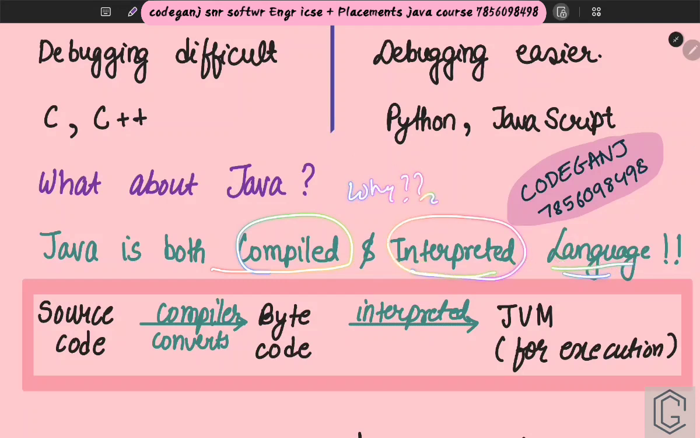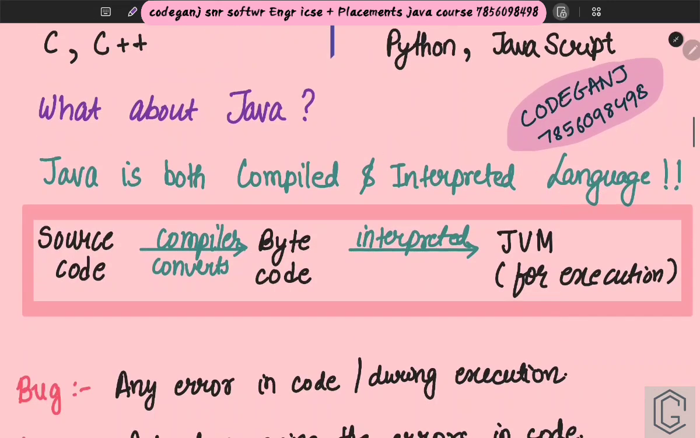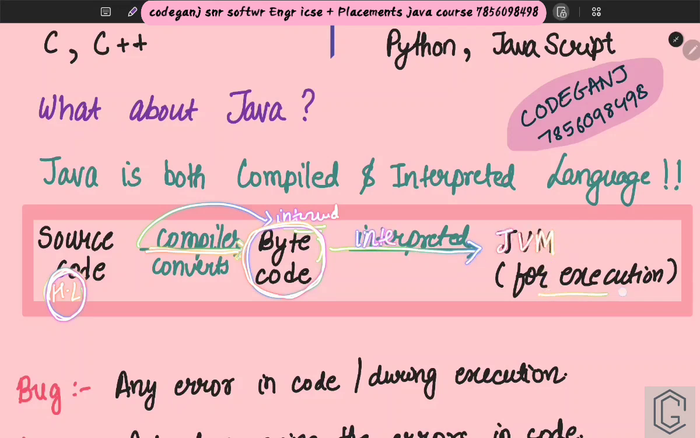Very important question: why is Java both a compiled and interpreted language? We know that the source code you write in a high level language is first converted into an intermediate bytecode. Who converts this? The compiler converts it. So our high level source code is compiled by the compiler into an intermediate bytecode. This bytecode is then interpreted by the JVM for execution.